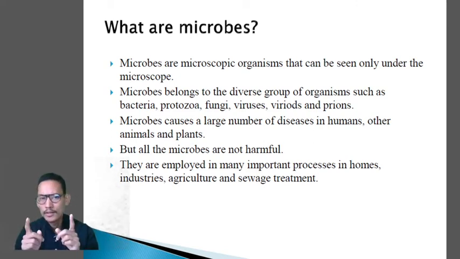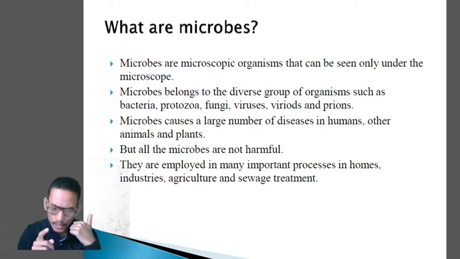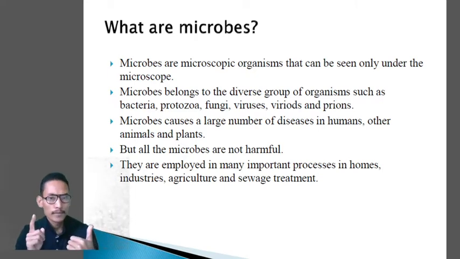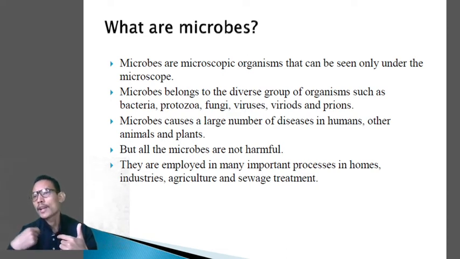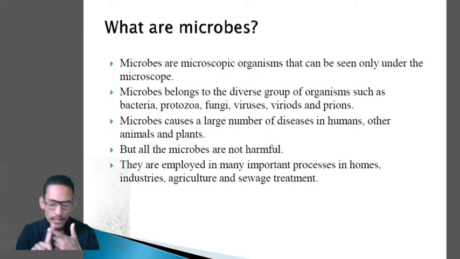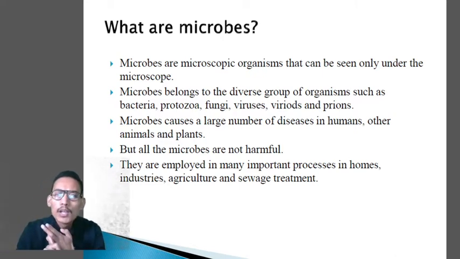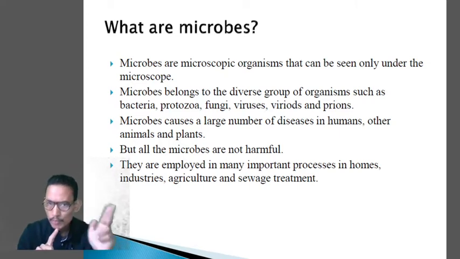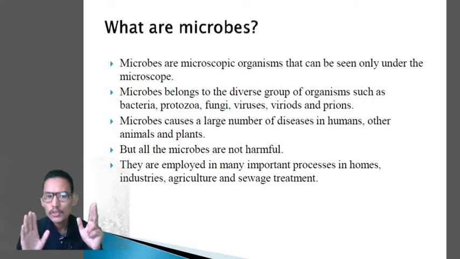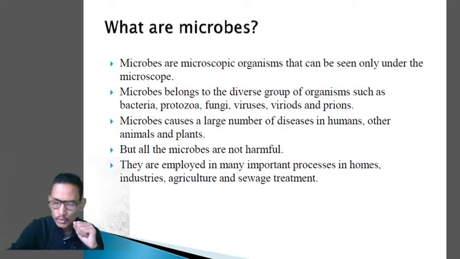The product may be enzymes, organic acids, or any type of bioactive molecules obtained from them. And next, you have to remember their uses. So these 3 points you have to remember in this chapter. Clear?